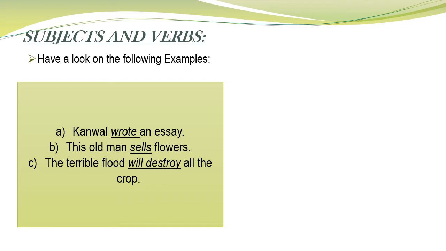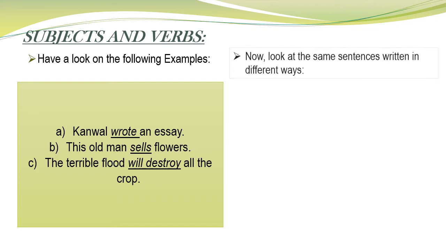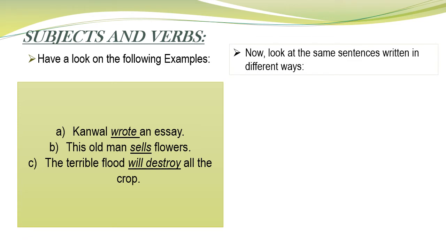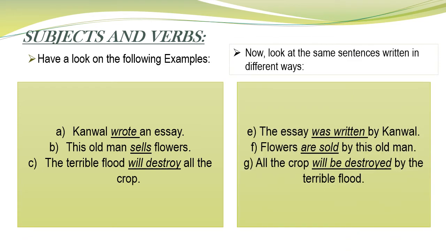Then it says that we can have the same sentences written in different ways. If we look at this sentence, the essay was written by Kawal. In this sentence, we have just changed the sentence in a different manner. If we ask what the predicate is, it will say what was written by Kawal, and the answer will be the essay. So essay is the subject of the verb was written, as it is underlined.